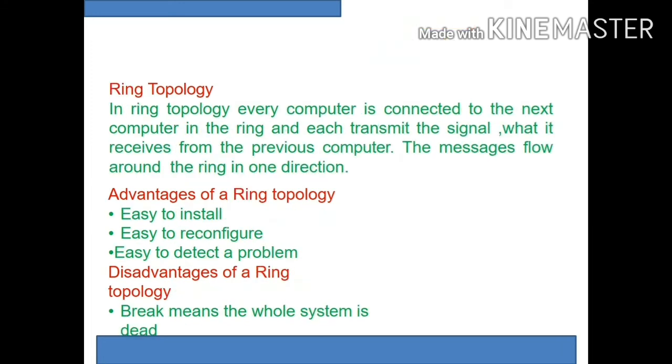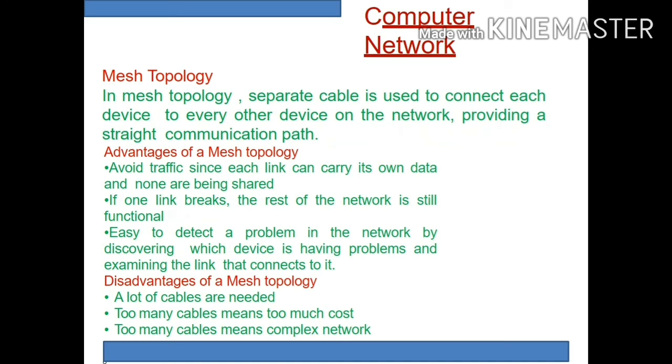Then coming to ring topology. As the name suggests, it is in a circular manner. Every computer is connected to the next one, and the signals are transmitted from one to another. Each one receives from the previous computer and the message flows to the next one in one direction only. That is about ring topology. It is easy to install, easy to reconfigure, and easy to detect a problem. The main disadvantage is that a break means the whole system is dead. Somewhere if it is broken, the whole network will fail, because it is capturing signals from previous computers or nodes.